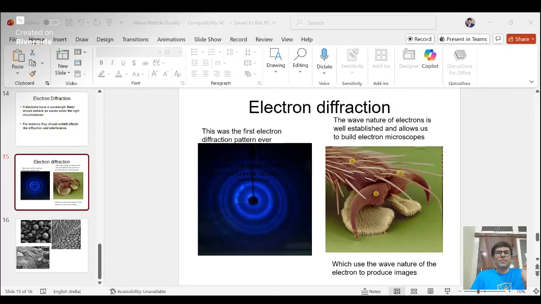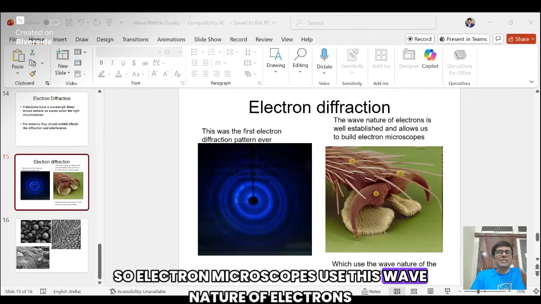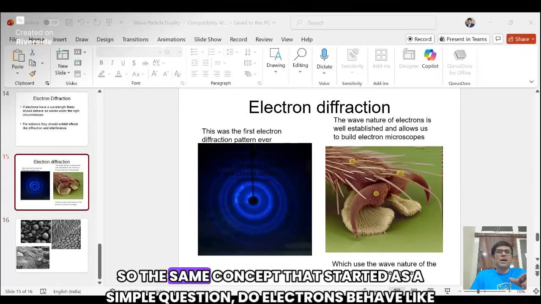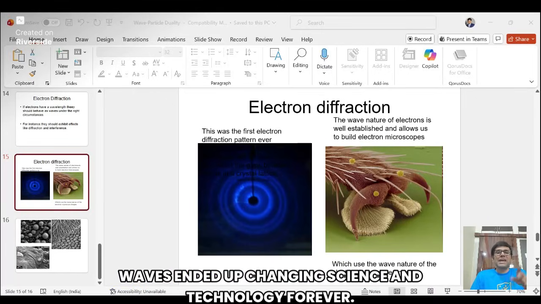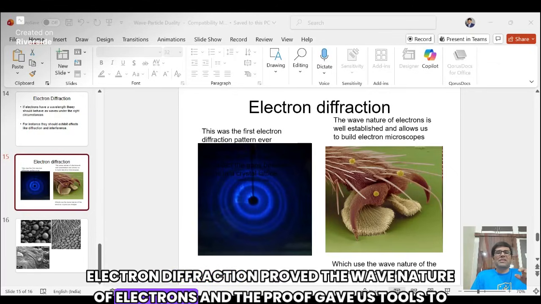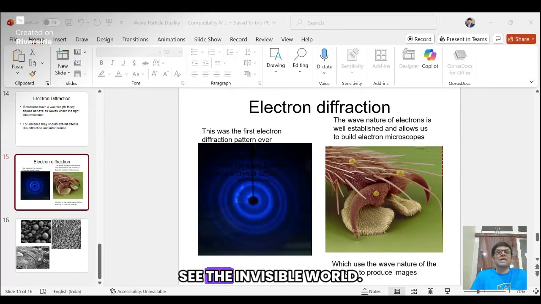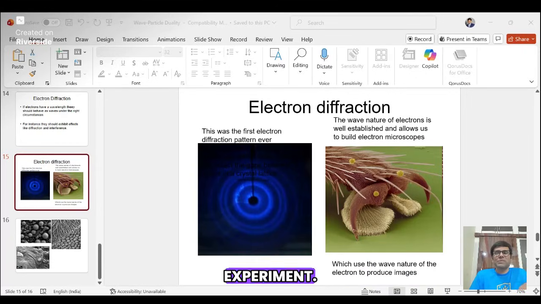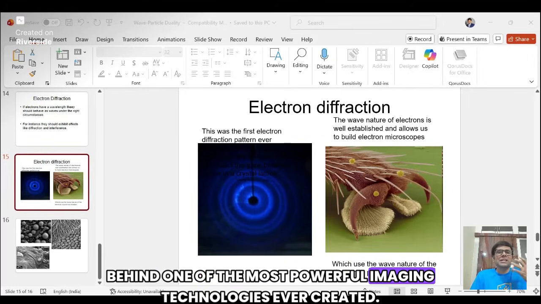So electron microscopes use this wave nature of electrons to produce incredibly sharp and detailed images of atoms, cells, and microscopic structures. So the same concept that started as a simple question, do electrons behave like waves, ended up changing science and technology forever. Electron diffraction proved the wave nature of electrons, and that proof gave us tools to see the invisible world. If I want to simplify things, electron diffraction is not just a physics experiment, it is the foundation behind one of the most powerful imaging technologies ever created.